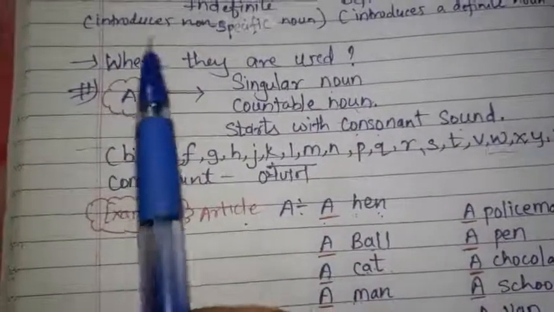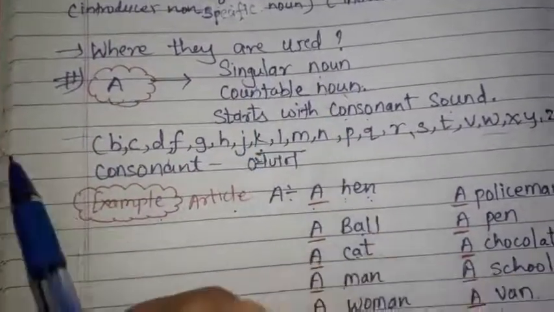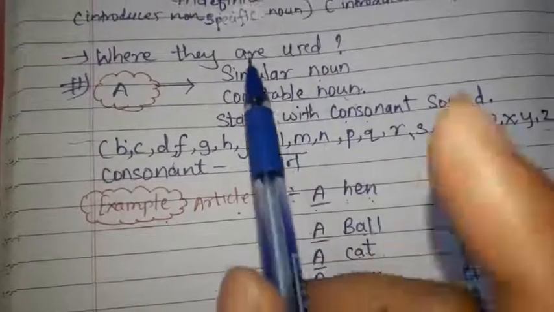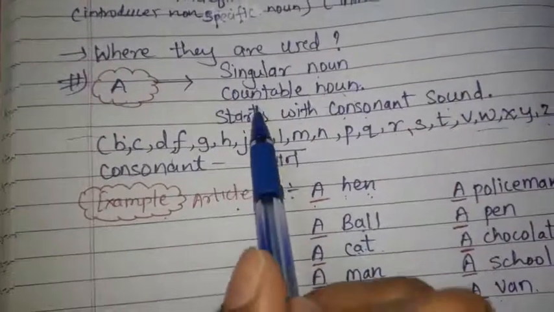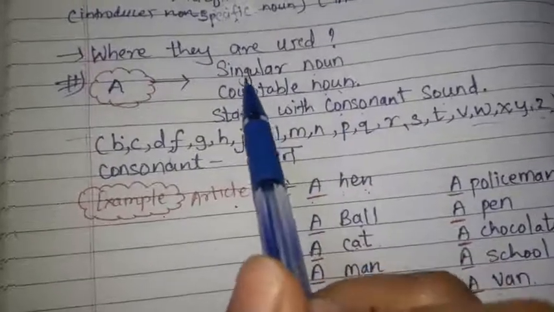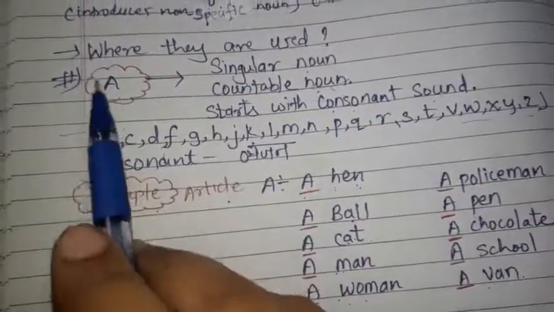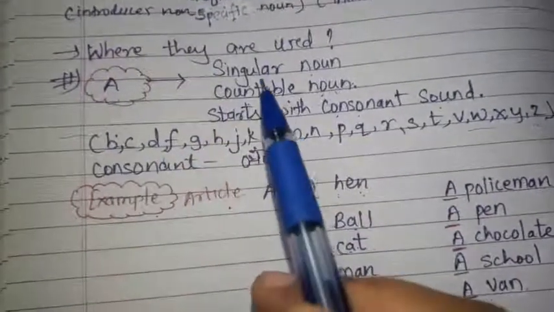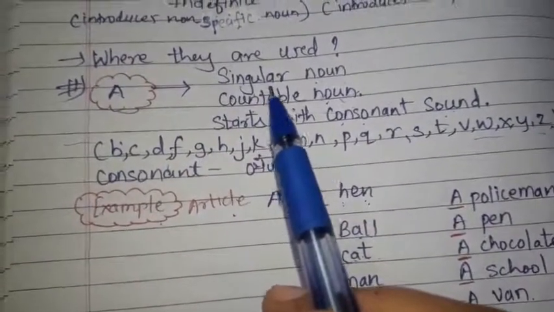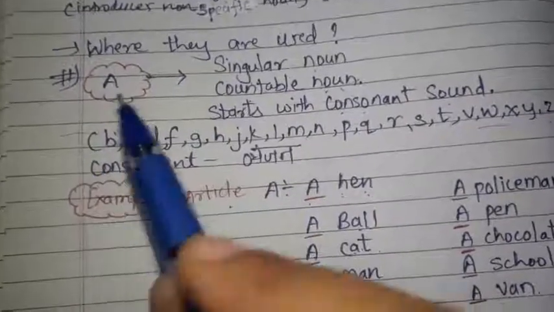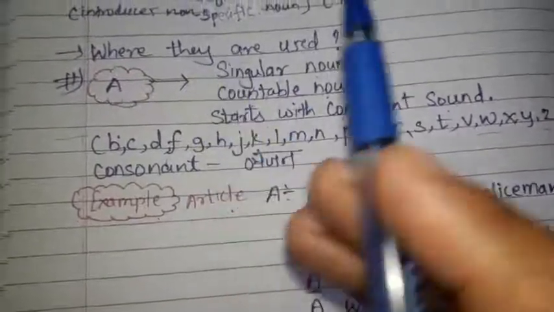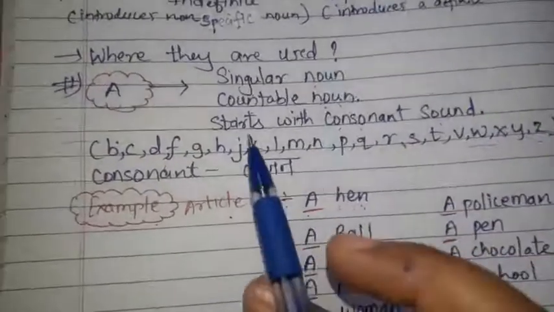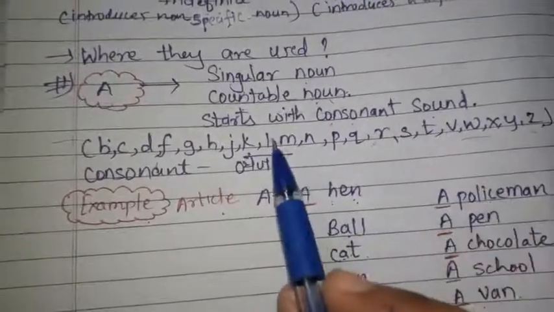So article a is used for a singular noun. The noun should be singular, meaning the object should be only one. It should be a countable noun, a noun which we can count. If I say ball, balls, I can say one ball or many balls. But when I talk about water and milk, I can't say many water, many milk, so they are uncountable. So a is used only for countable nouns, and it should start with a consonant sound.